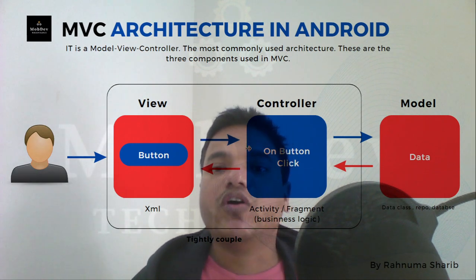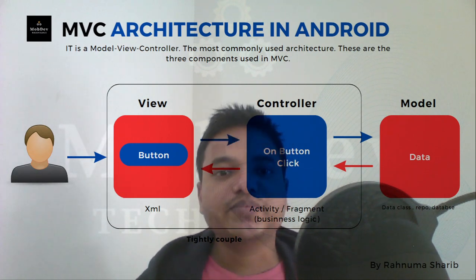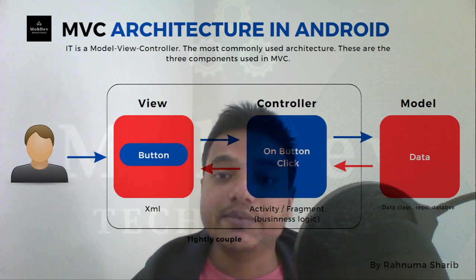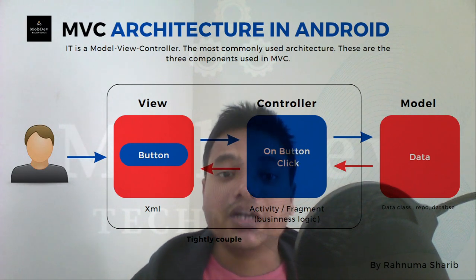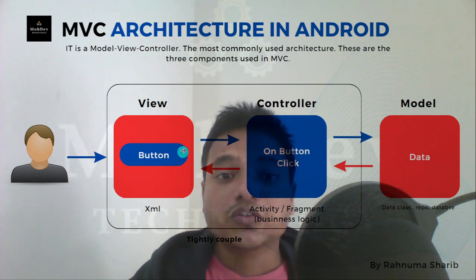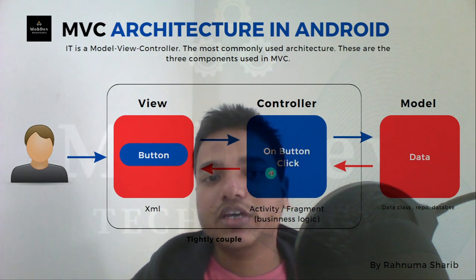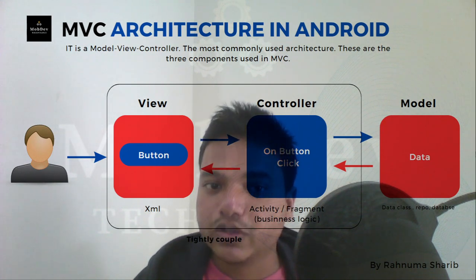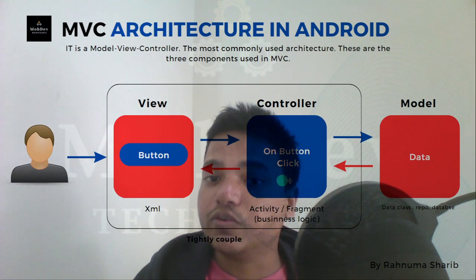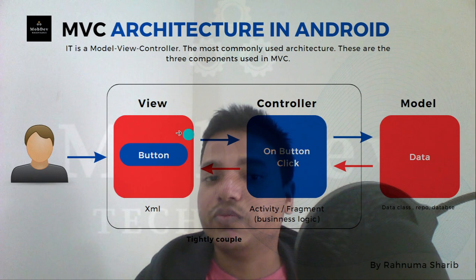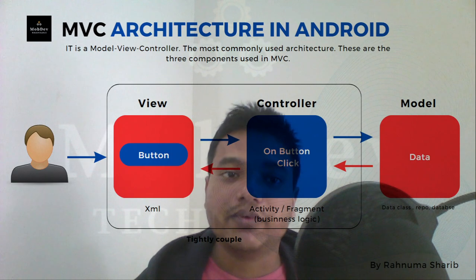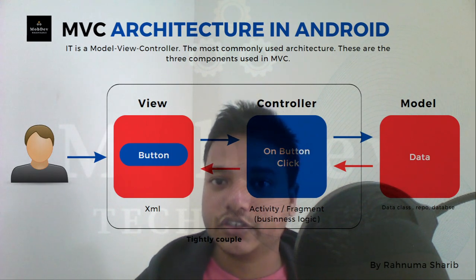So this is a breach of separation of concern. What is the breach? Separation of concern says that each part should be independent and easy to test. But here, these are tightly coupled and dependent on each other. So if you want to test the view, it will be difficult without the controller, and if you want to test the controller, it will be difficult without the view, because both are dependent on each other.